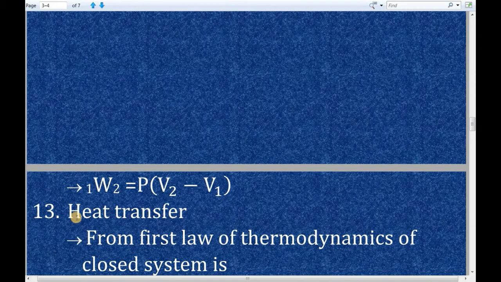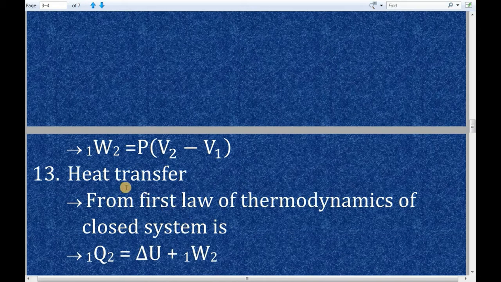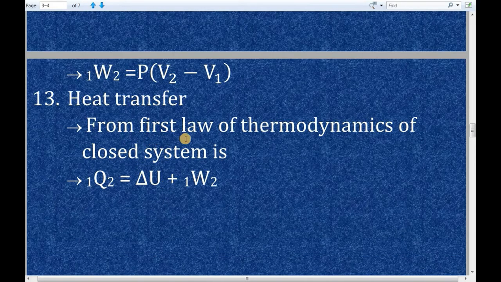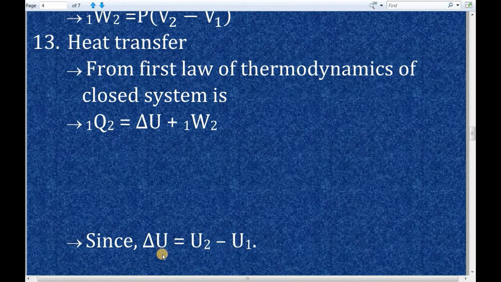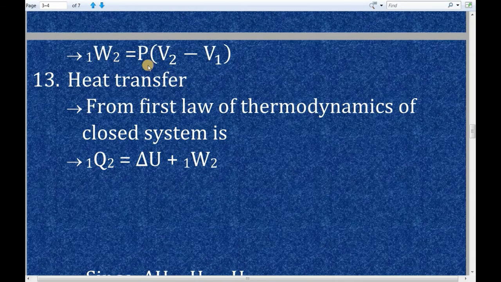Okay. So next we will find the heat transfer during constant pressure process. To be precise, we are going to find the formula for heat transfer during constant pressure process. For that, I am going to use the formula of first law of thermodynamics of closed system, and the formula is 1Q2 is equal to delta U plus 1W2. So here 1Q2 is heat transfer, delta U is total change in internal energy, 1W2 is work done. So in this RHS, delta U is nothing but U2 minus U1, where U2 is total internal energy of the gas at state 2. U1 is total internal energy of the gas at state 1. And 1W2 is P into V2 minus V1.